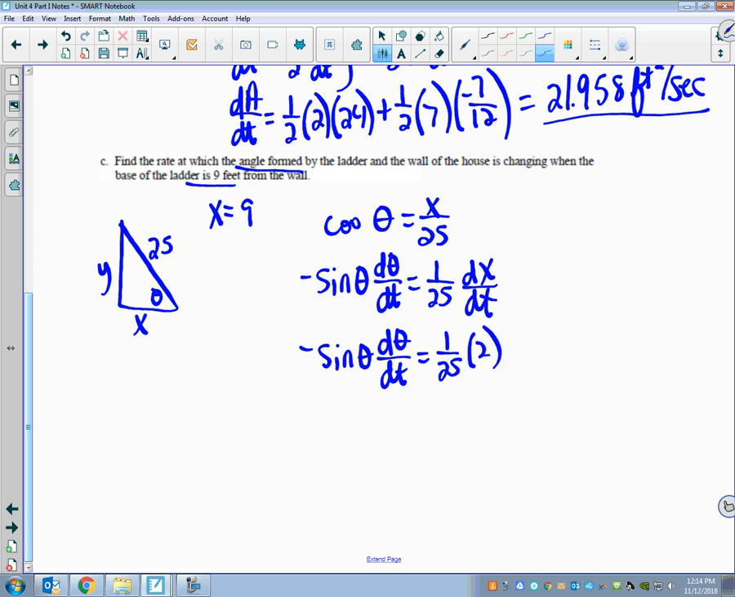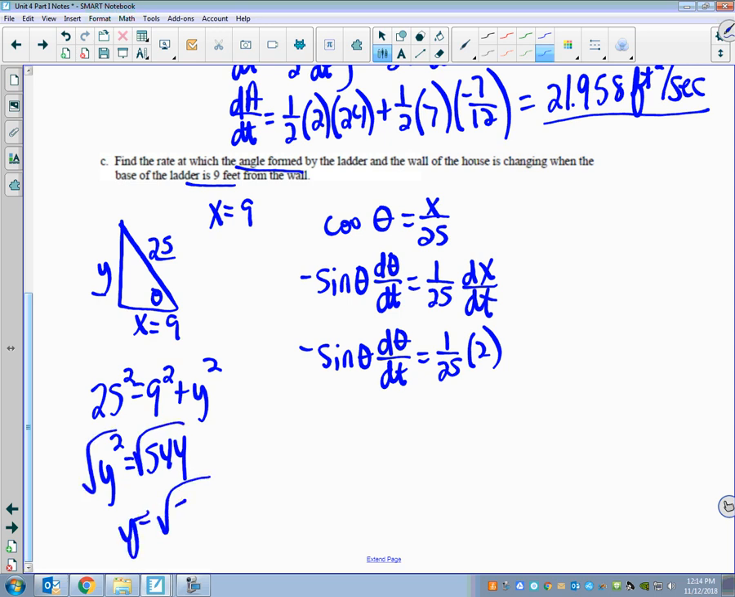The nice part also of using dx over dt is they gave me the rate that x is changing. Like they gave me that up top that it was 2. So if I just fill in what I know right away, I know this is 1/25 times 2. Do I know what sine of theta is? Well, I could figure it out, right? Because sine of theta is going to be y over 25. So if x is 9, could I do 25 squared equals 9 squared plus y squared?